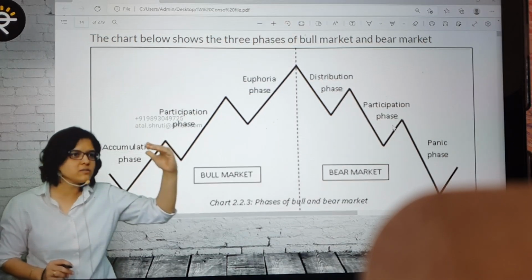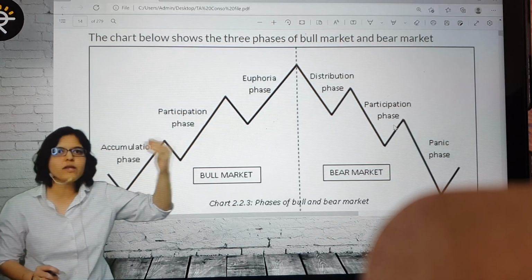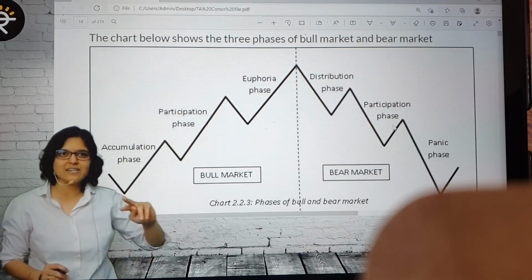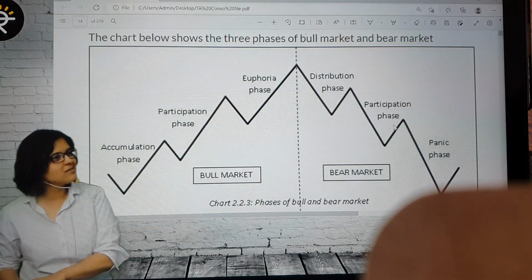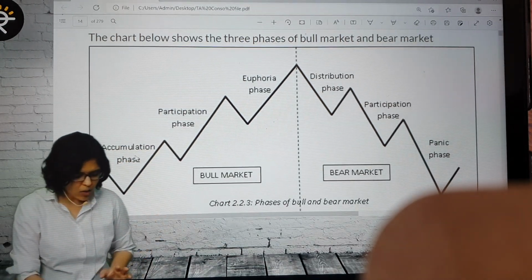What do you think about smartphone prices? Once launched, for example iPhone 11, once it was launched, now the price of iPhone 11 has decreased. After maybe 6 months, iPhone 11 price will again decrease. So that will be what kind of trend? That will be a down trend or a bearish trend. Is this okay? Yes. Now, what all are these phases?